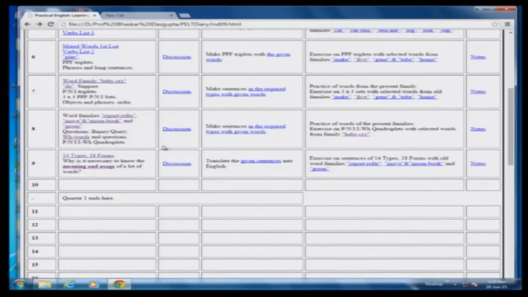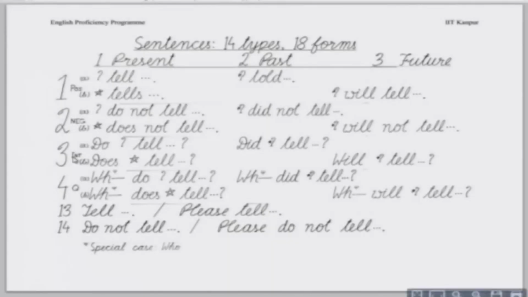Okay. Now we come to a little practice on these forms, and you people have got these forms. Okay. So what I will do, I will ask you to make sentences in certain forms.